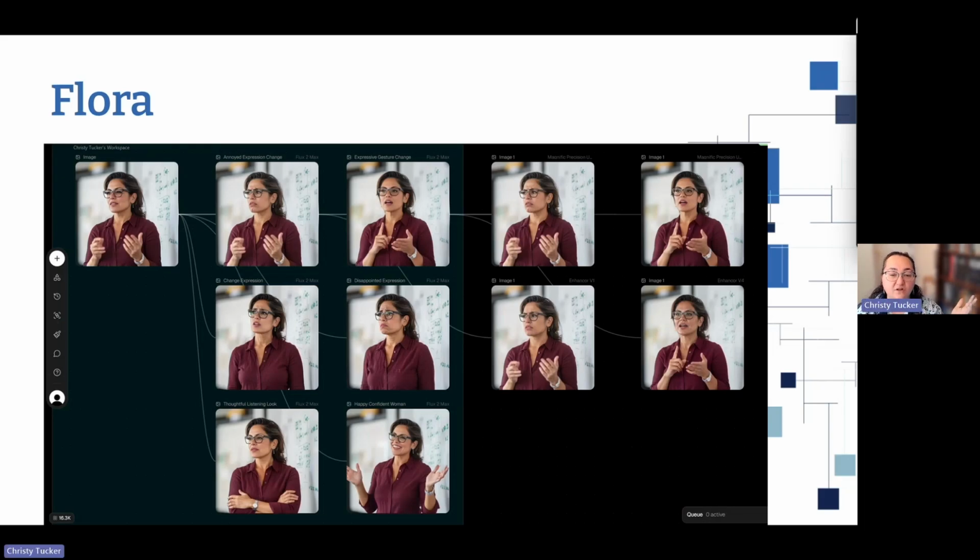Now, I've been using a tool called Flora. I will say that the learning curve's a little higher on this, but if you're doing a lot of image generation, you're doing scenarios and things, I'm finding that this is often easier for me to work with, and I can see all of the changes that I'm doing with all of the different poses.